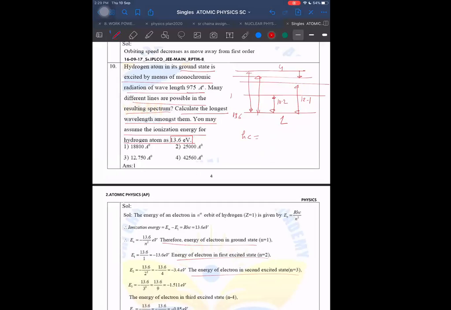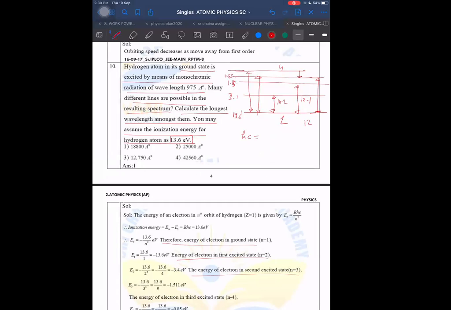First level energy, second level energy, third level energy, fourth level energy, fifth level energy, and also the gap. Remember the gaps also: 10.2, 12.1. What is next after 12.2? 12.3, 4. Wait a second, let me check. It is coming out to be 3.1 here, I think so. And it is 1.5, I think. 1.51, or not. And it is 0.85.